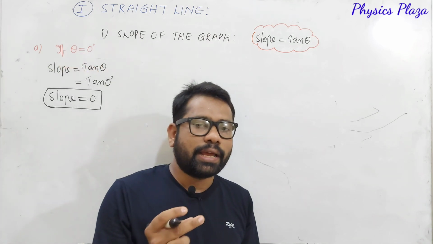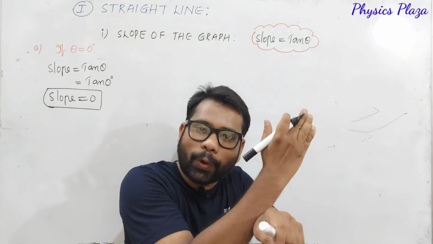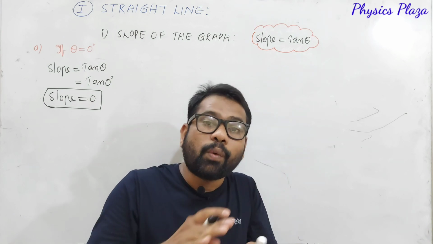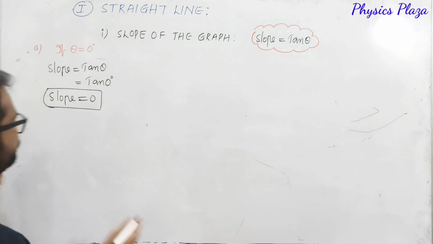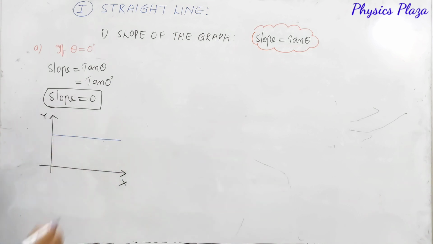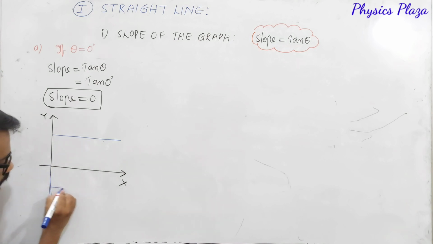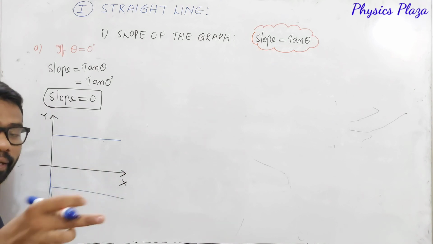So when the angle is 0, slope is 0, which means what, dear children? We will get a straight line which is parallel to the x-axis. There won't be any inclination at all. So what is the straight line which we will get? Parallel to the x-axis, like this. Of course, it can be on the negative y-axis also. So this is how we will get a straight line.